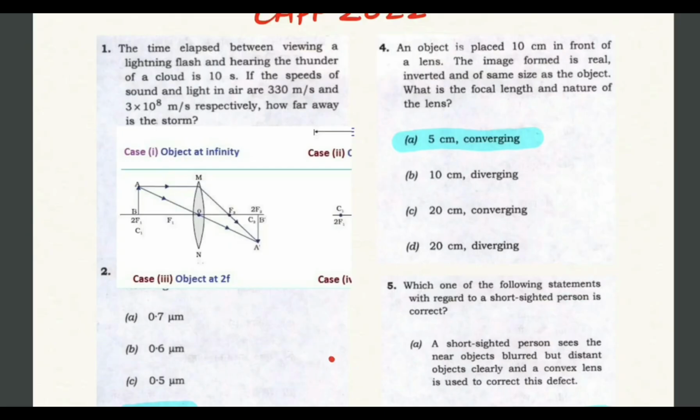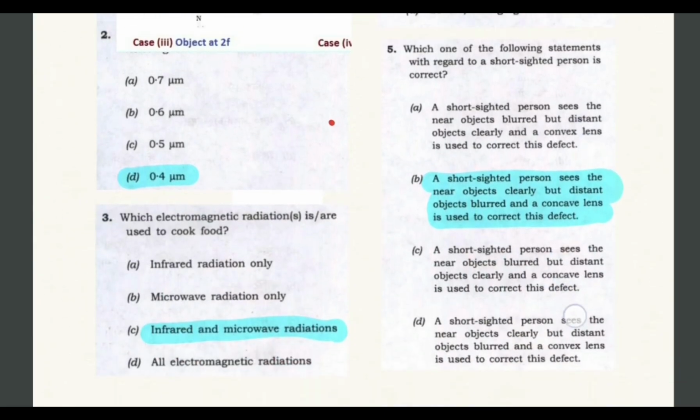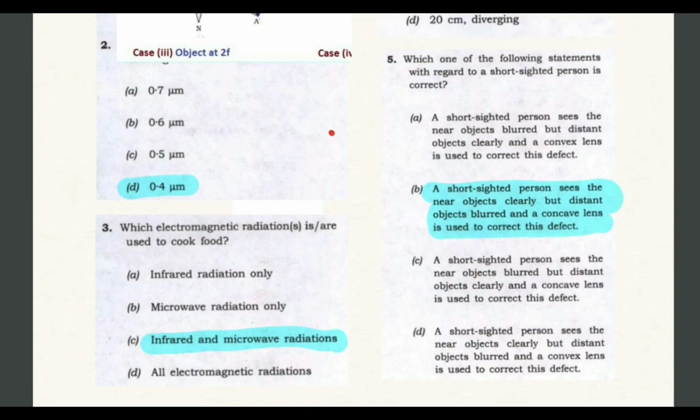It's a convex lens, so it will be converging. And let's see the next question. It is about short-sightedness, so B would be the correct answer. A short-sighted person sees near objects clearly but distant objects blurred, and a concave lens is used to correct short-sightedness or myopia, whereas in case of far-sightedness or hypermetropia, a convex lens is used.